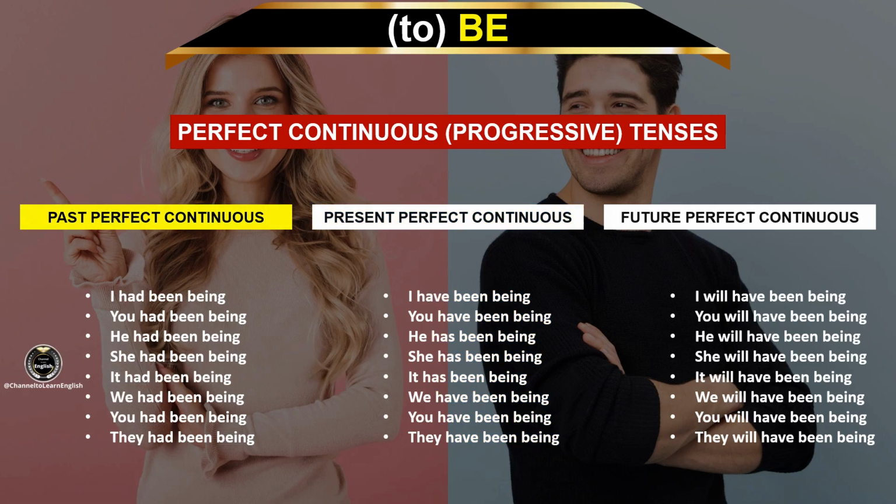Past perfect continuous. I had been being. You had been being. He had been being. She had been being. It had been being. We had been being. You had been being. They had been being.